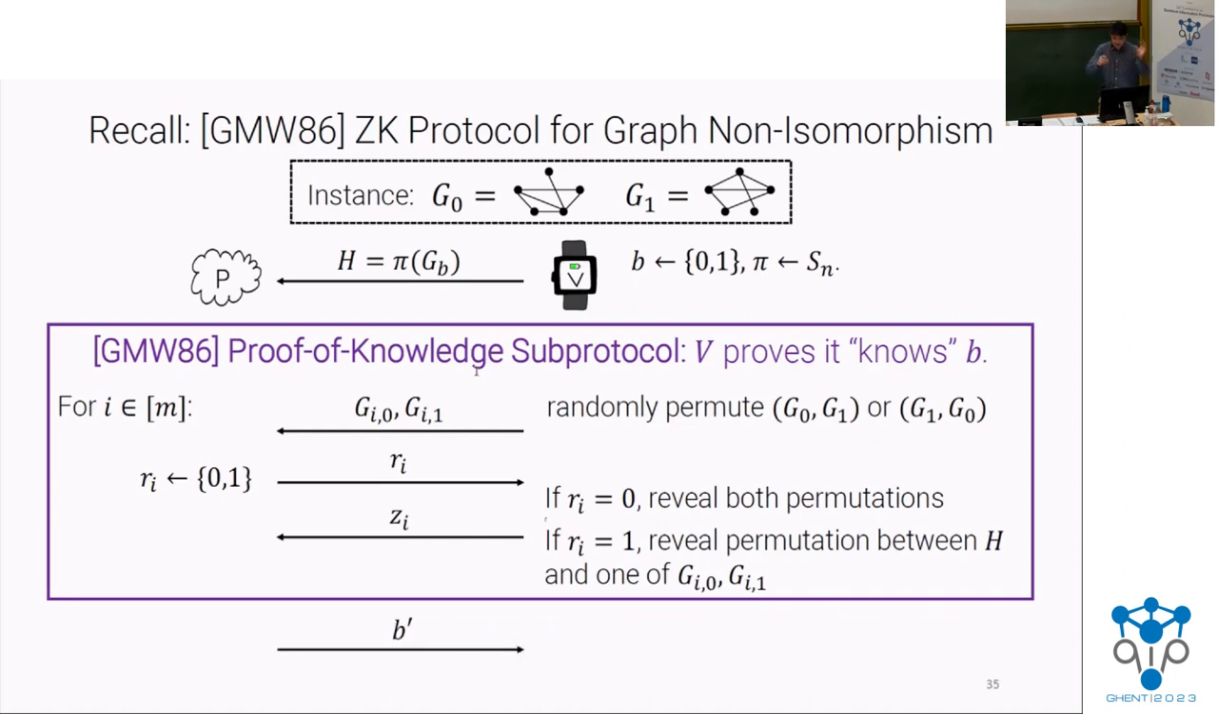And so finally, if this protocol is convincing, so actually we have a parallel repetition of this going on, if all of those repetitions are convincing, then only in that case does the prover send the bit B. Okay, so this is how the protocol works classically. How do they show it's zero knowledge in the classical setting?